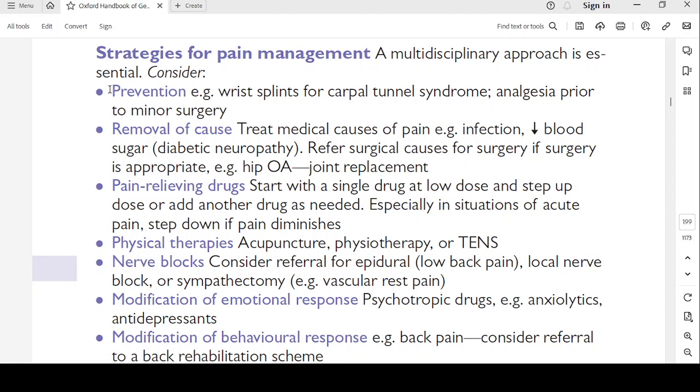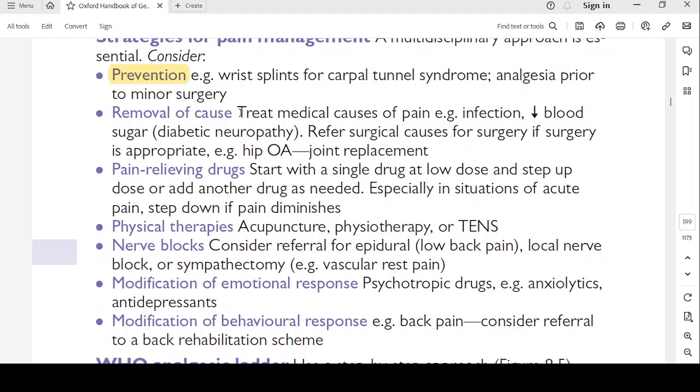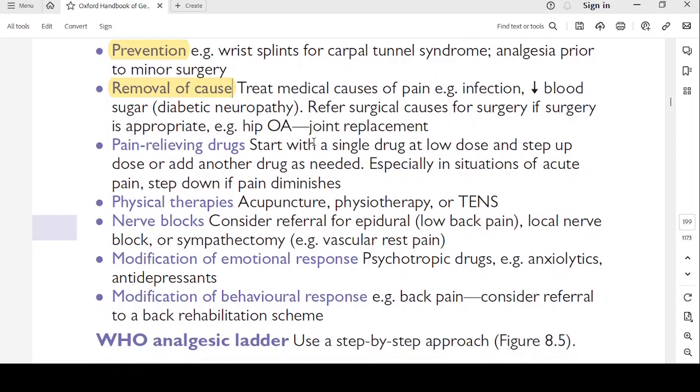Consider prevention, like wrist splints for carpal tunnel syndrome, analgesia prior to a minor surgery, removal of the cause, and treat the medical conditions of pain, for example, infection, decreased blood sugar. If diabetic neuropathic pain is there, you decrease the blood sugar, bring it under control. Refer surgical causes for surgery if surgery is appropriate, like hip osteoarthritis for joint replacement.